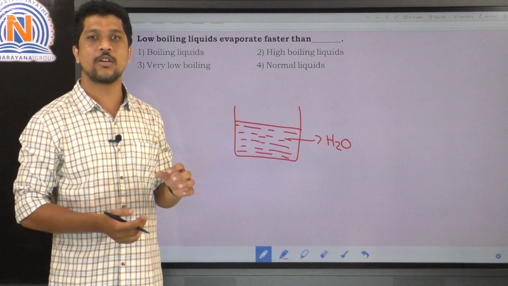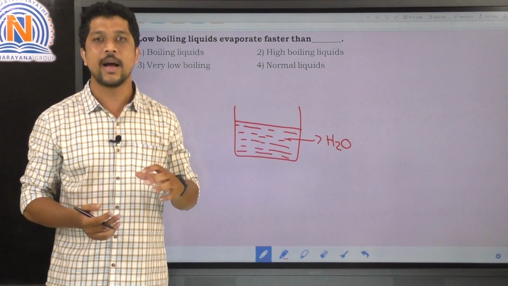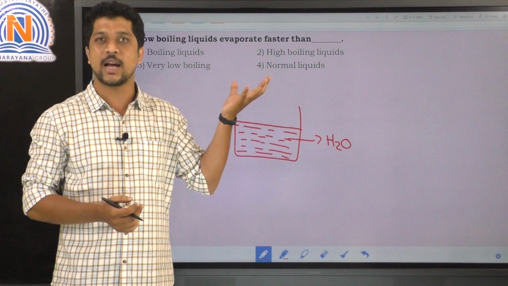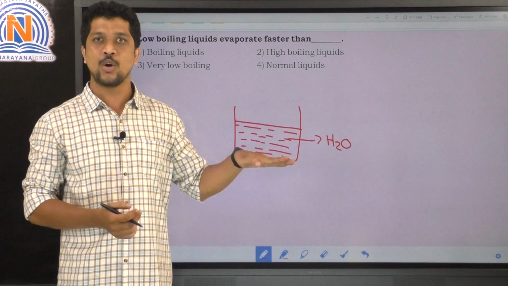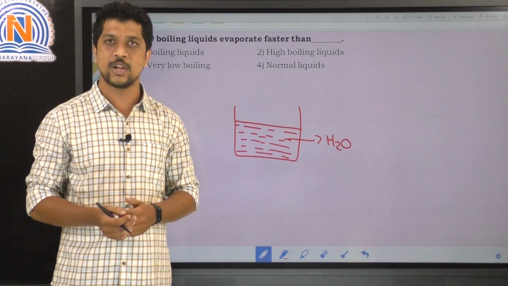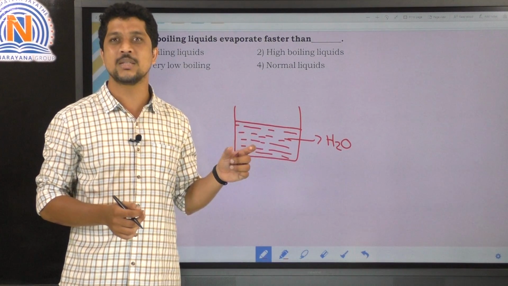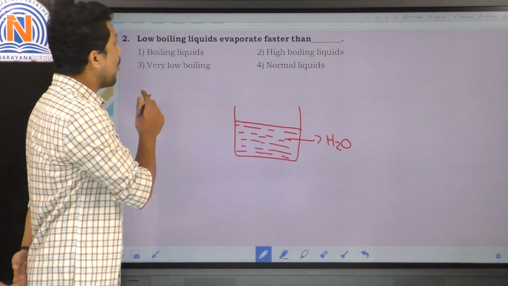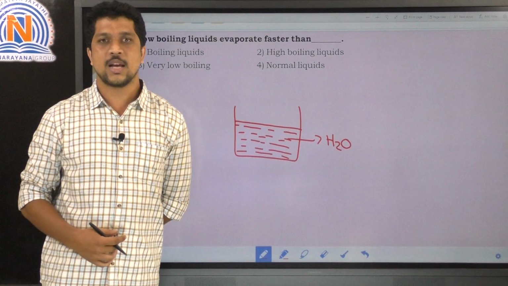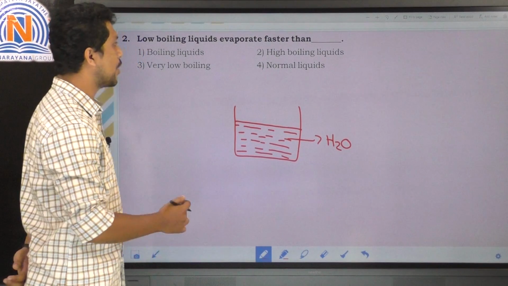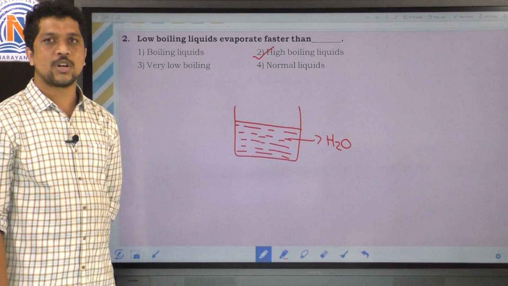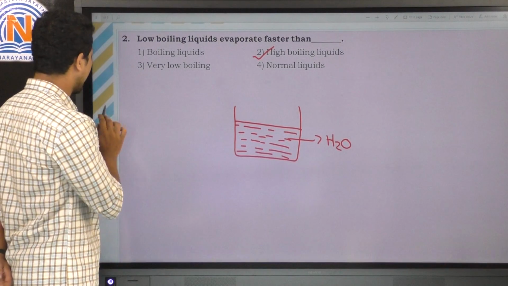So low boiling point liquids evaporate faster than high boiling liquids. If the boiling point is very high, the evaporation is very low. So we know that boiling point is inversely proportional to evaporation. So low boiling liquids evaporate faster than high boiling liquids. So the correct option is the second option. Let's move on to the next question.